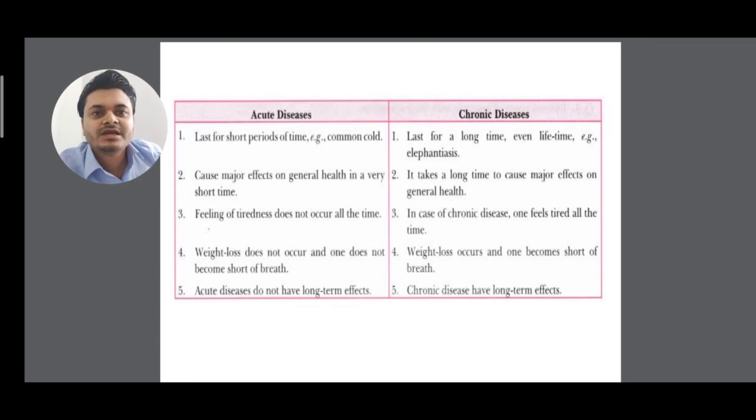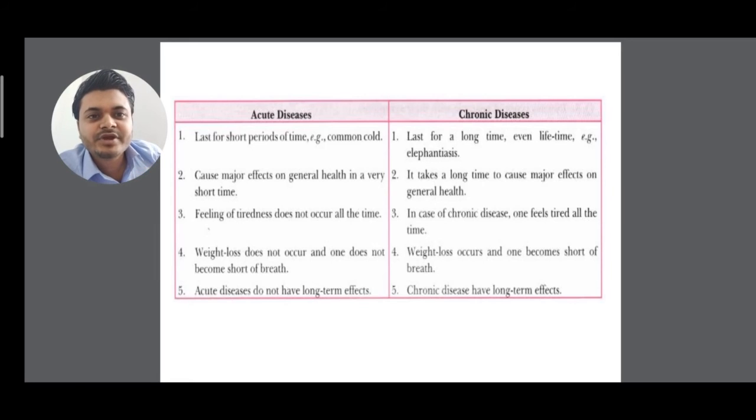Clear? Whereas in chronic diseases it takes a long time to cause major effects on general health. Next, under acute diseases, a feeling of tiredness does not occur all the time, whereas in chronic disease, one feels tired all the time.